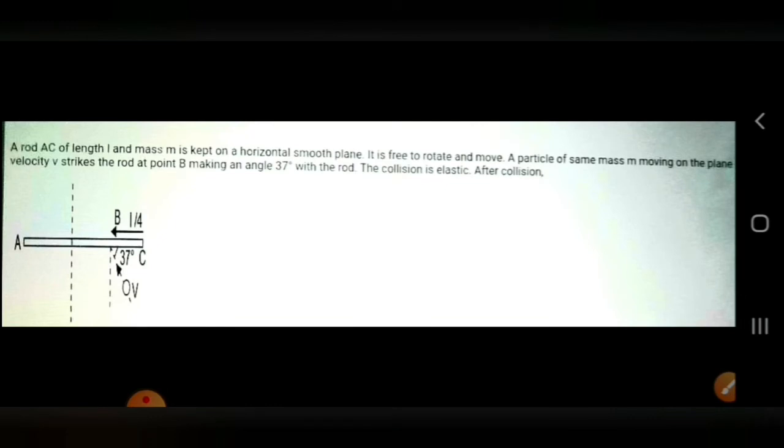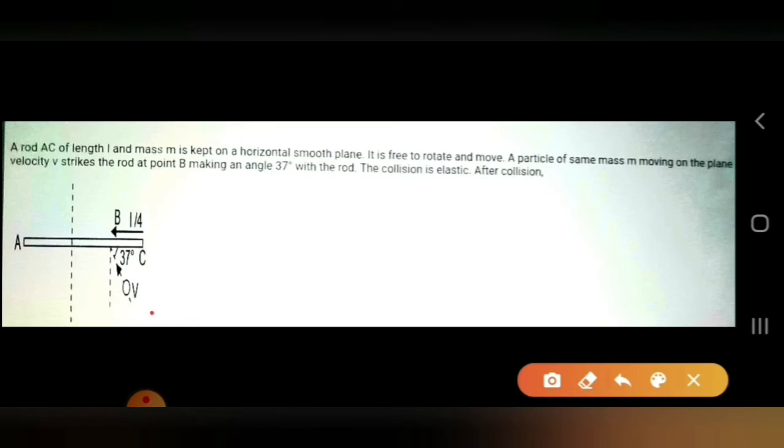Let's read the question. A rod AC of length L and mass small m is kept on a horizontal smooth plane. It is free to rotate and move. A particle of the same mass small m moving on the plane with a velocity small v strikes the rod at point B, making an angle 37 degree with the rod. The collision is elastic. Then after the collision, it asks some questions. So here is the rod, and the particle came from this direction and strikes it here, at a distance of L by 4.